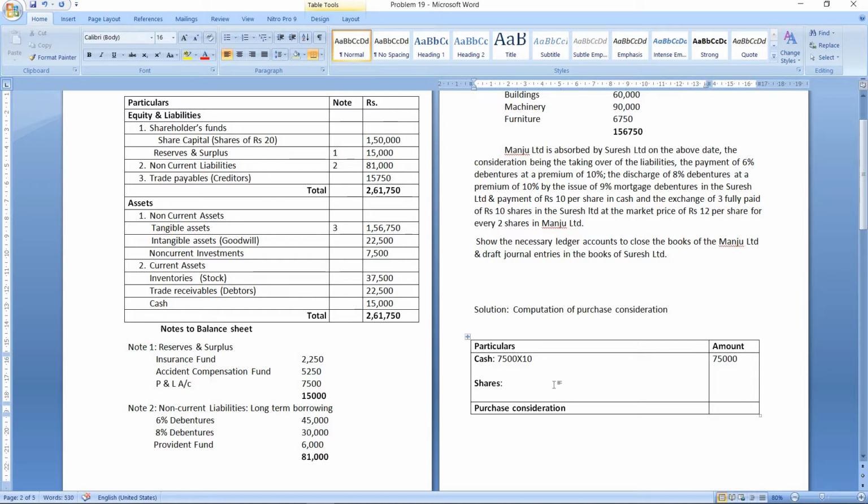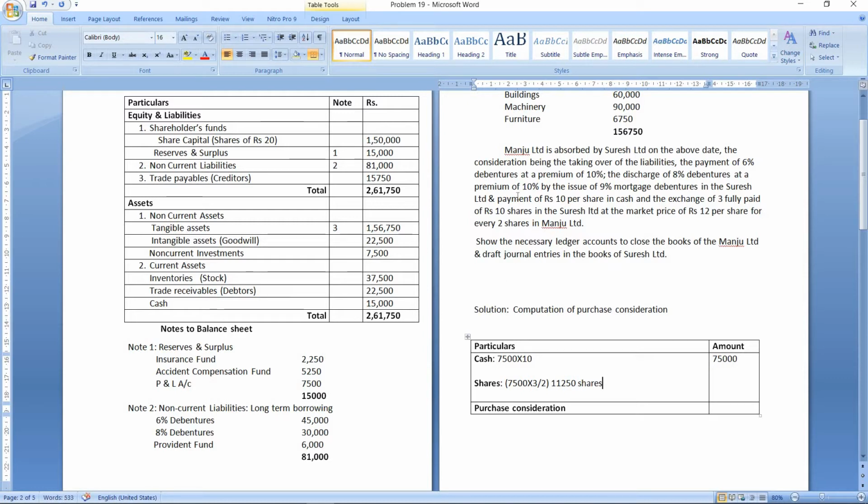Now in the form of shares. For every 2 shares in Manju Limited, you will get 3 shares in Suresh Limited. The actual shares of Manju Limited is 7,500. So how many shares will they get in Suresh Limited? 7,500 into 3 divided by 2, so the number of shares is 11,250 shares.